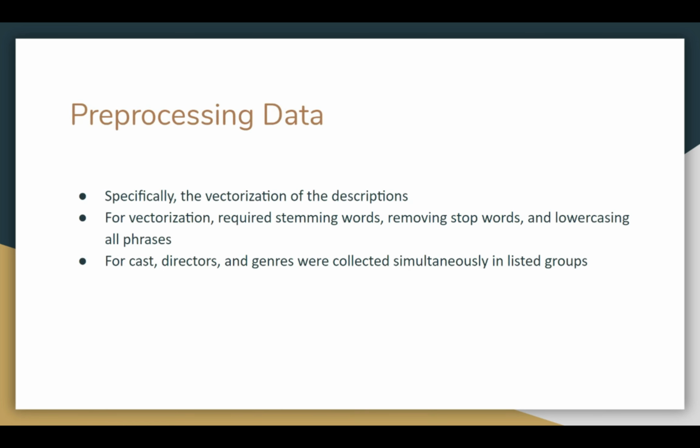So before we can start modeling, we have to prepare the data, doing things like removing stop words and changing words to their original root. This was done primarily to the description of the shows and movies and not to the cast members or the directors, since we don't want to change the name of people. Joseph will explain our specific method of clustering now.